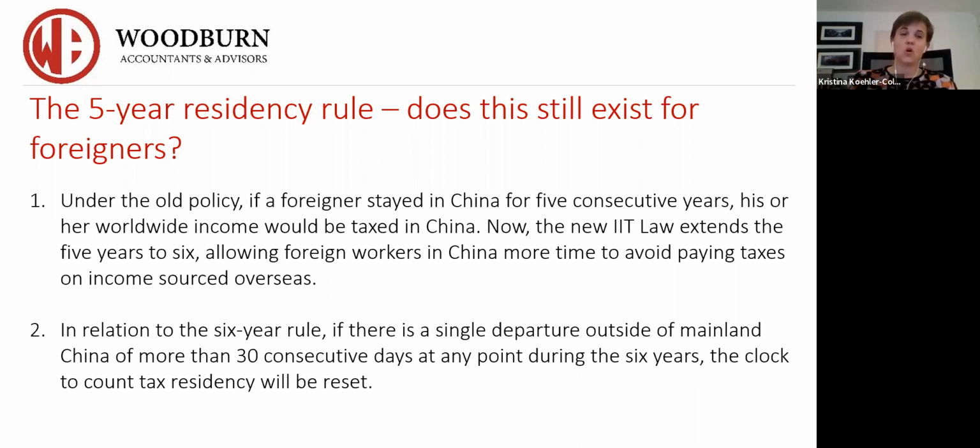Now, obviously with COVID, with the zero COVID policy, with restrictions on traveling in and out of China and quarantine regulations, people have forgotten about this residency rule, and many of them are kind of stuck in this. In order to break this residency rule at any point in those 6 years, so you arrived Jan 1, 2019, if you departed in 2020 and you left for 30 straight consecutive days, the minute you come back, your residency starts from 0.